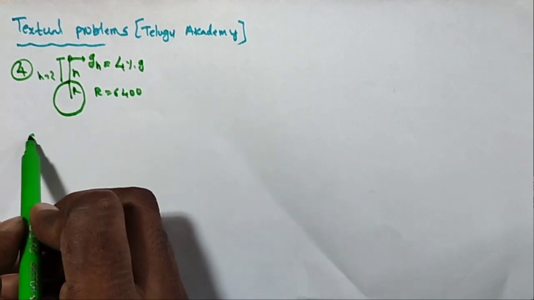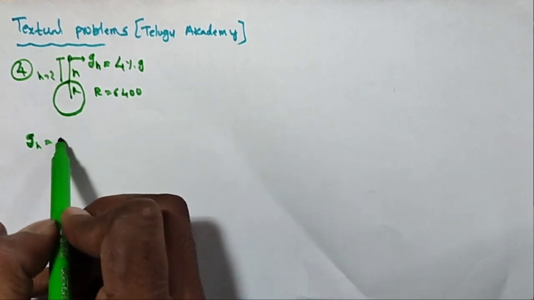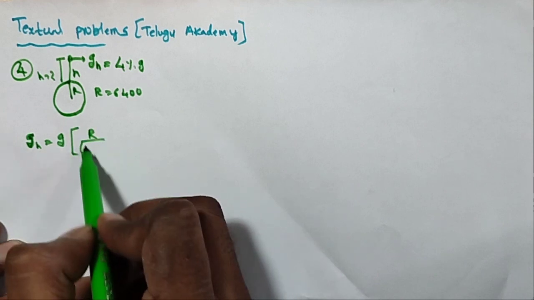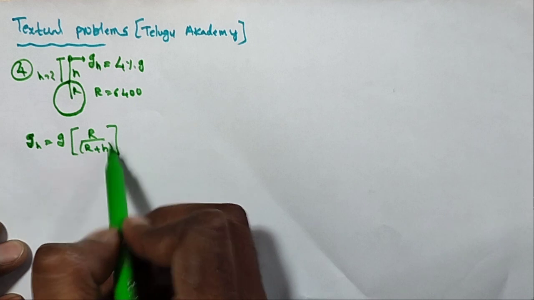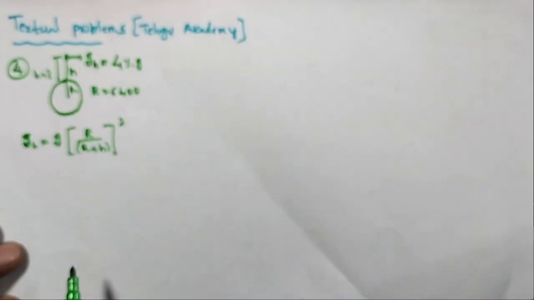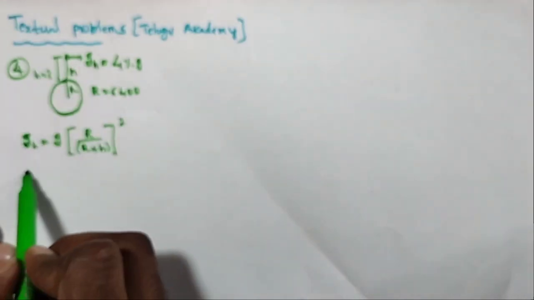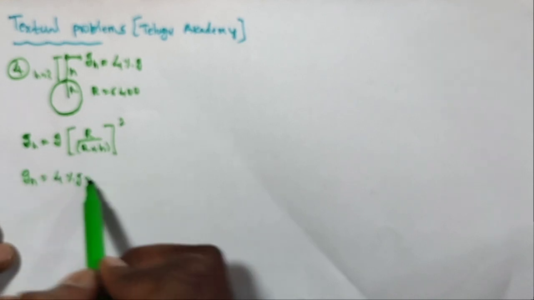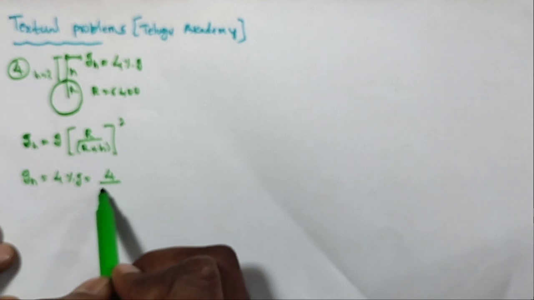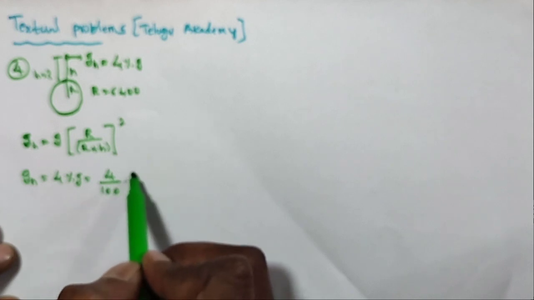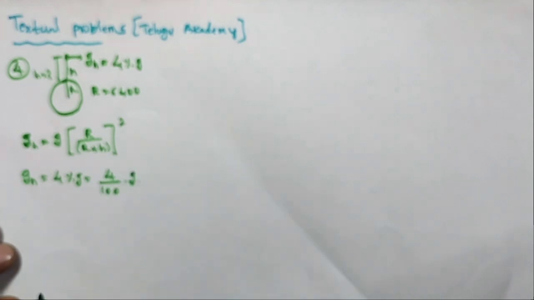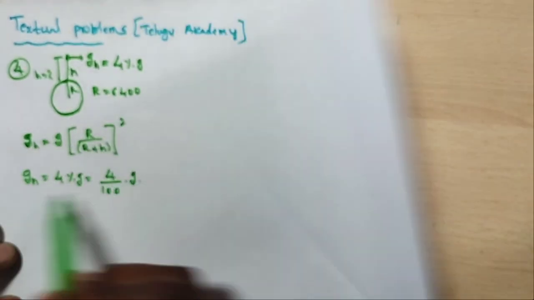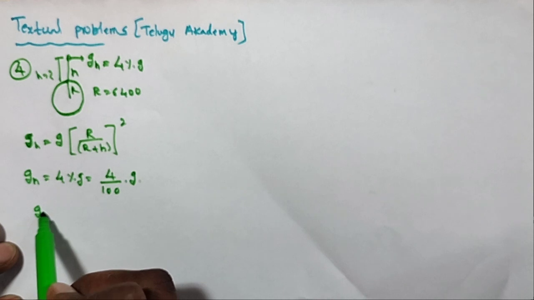We know the formula g_h is equal to g into R by R plus h whole squared. We know this formula very well. Here g_h is equal to 4% of g, meaning 4 by 100 into g.